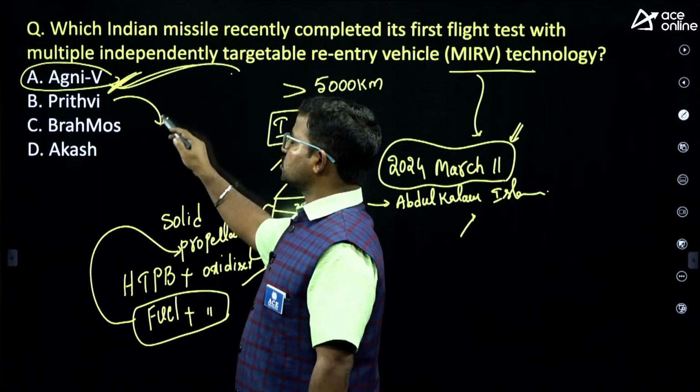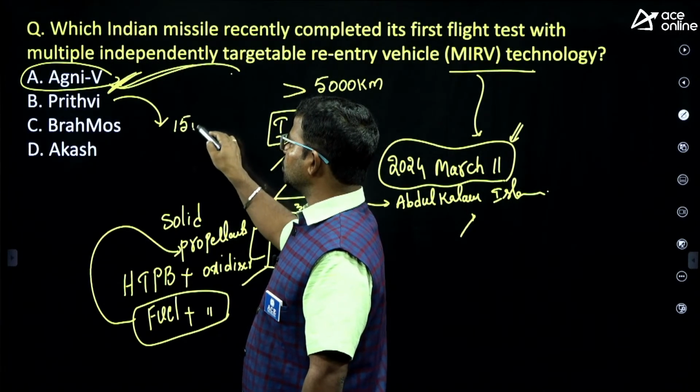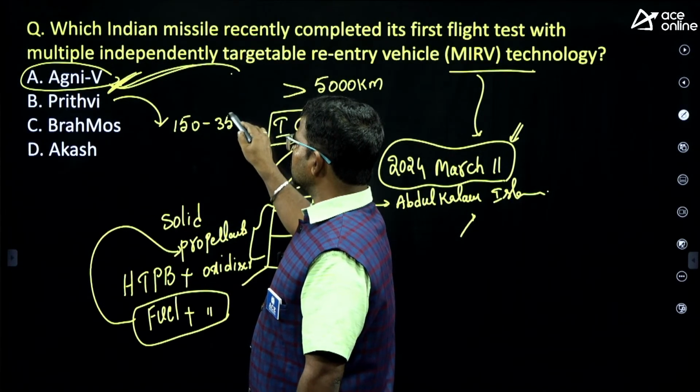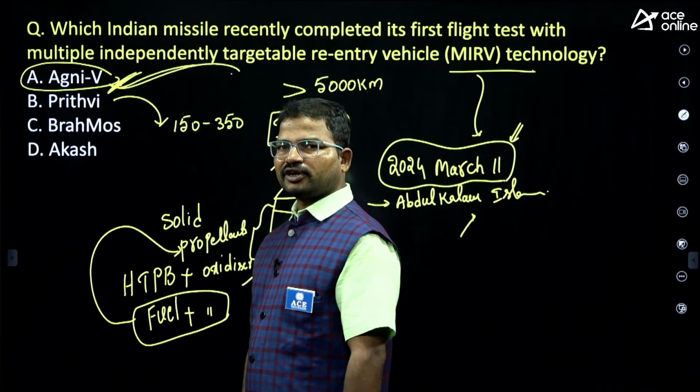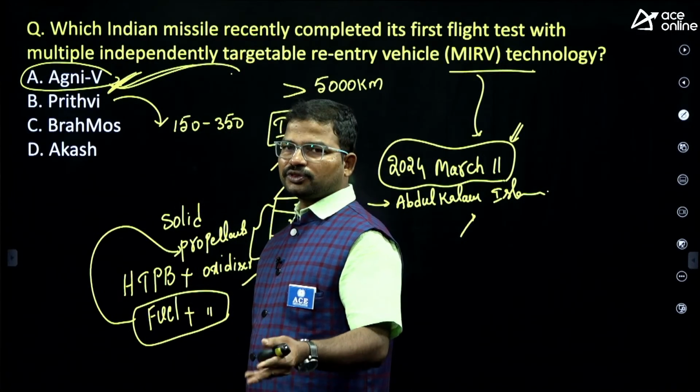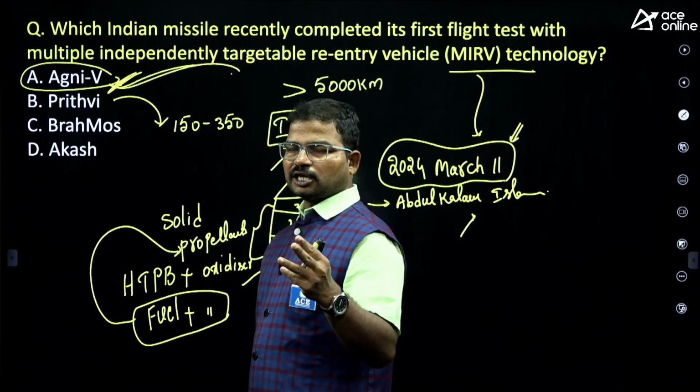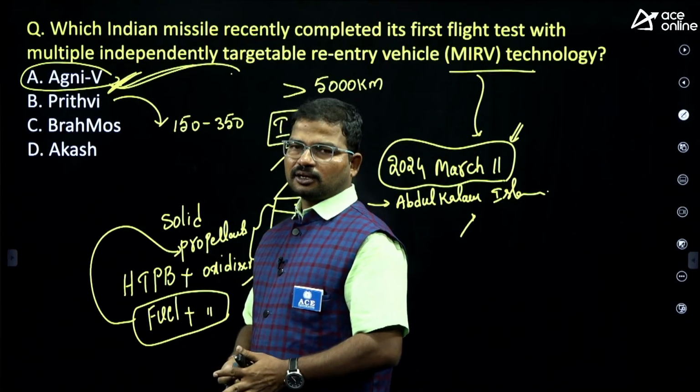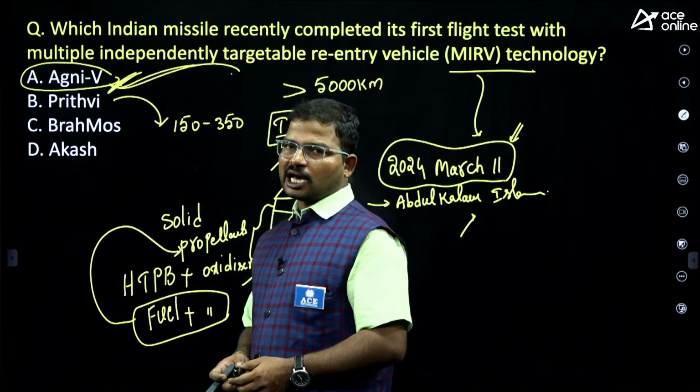Next, Prithvi. This missile's range is 150 to 350 kilometers. The Prithvi missile also has different variants: Prithvi 1, Prithvi 2, Prithvi 3. These 3 types of missiles are manufactured for the Indian Armed Forces.